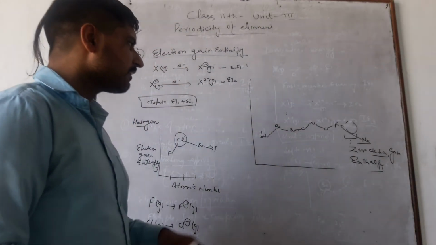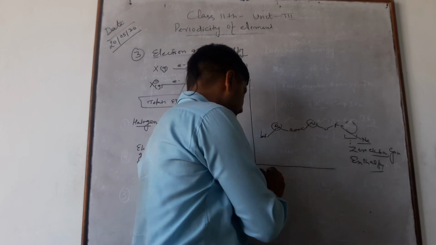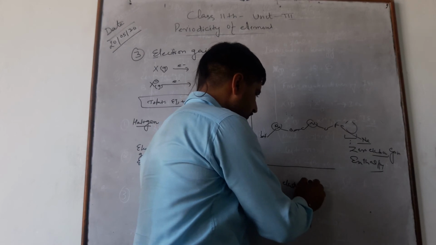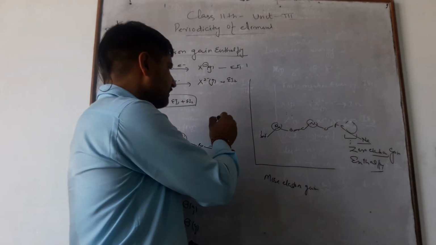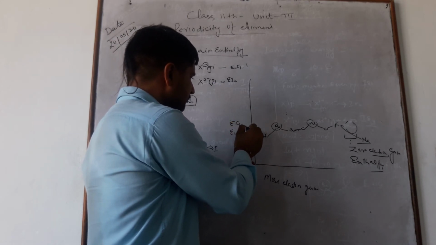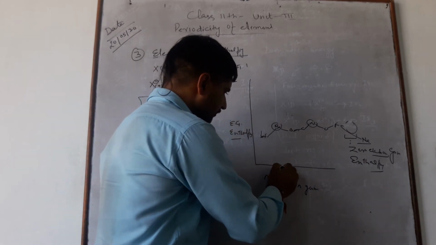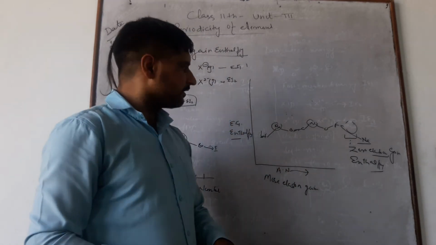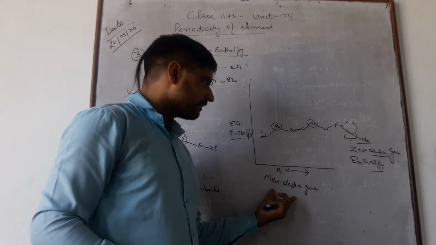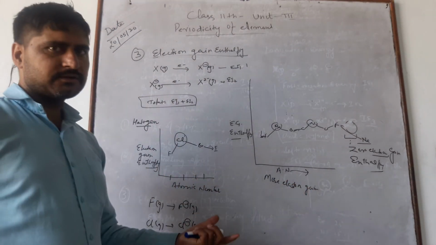However, orbitals having completely filled or half filled configuration have more electron gain enthalpy. When we plot electron gain enthalpy with atomic number, beryllium and nitrogen have more electron gain enthalpy, but this trend is irregular when we move down the group.